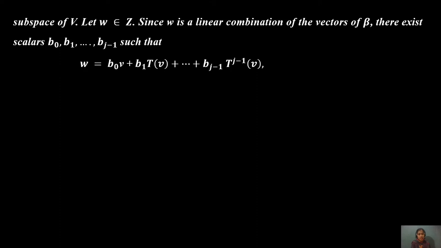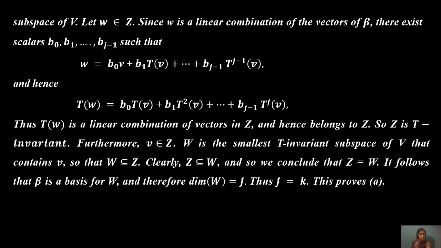Hence, if we apply the operator T, T(w) equals b0 T(v) plus b1 T^2(v) plus ... plus b_(j-1) T^j(v). This shows the first part.